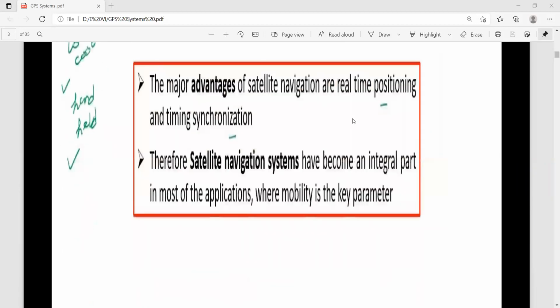Now coming to the advantages. The major advantages of satellite navigation are real-time positioning and timing synchronization. It is very important. If you have ordered from Swiggy because you are very hungry, you may not be able to wait for hours together.